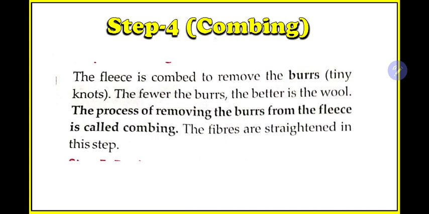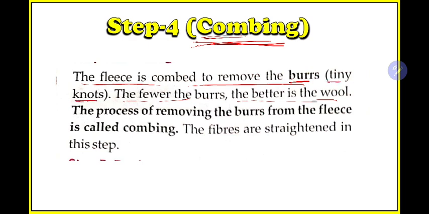Then comes the fourth step, that is combing. You all know a comb, and you all do combing. So we know the basics of combing. The fleece is combed to remove the burrs, tiny knots. The fewer the burrs, the better the wool. So in the case of long hair, for example your mother or your sister, you have seen that sometimes there are some tiny knots. These are naturally formed. When they are sleeping or doing some work, two or three hairs get stuck in a place and they form a knot.